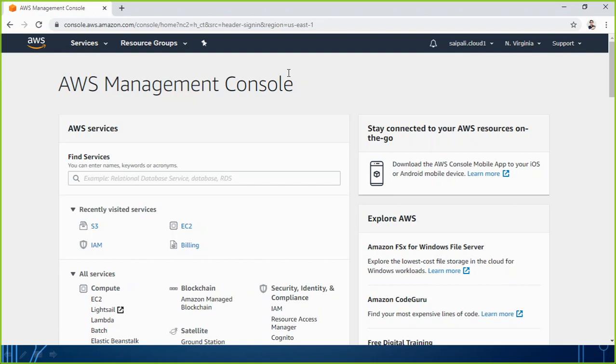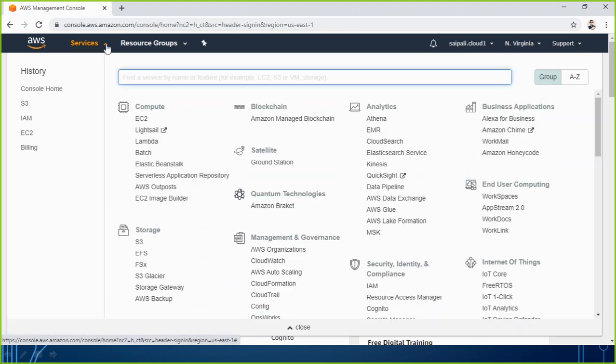So let me first tell you some basic things on this console. Here you see the services button. When you click on this services button, you are going to see all the services offered by Amazon in AWS.